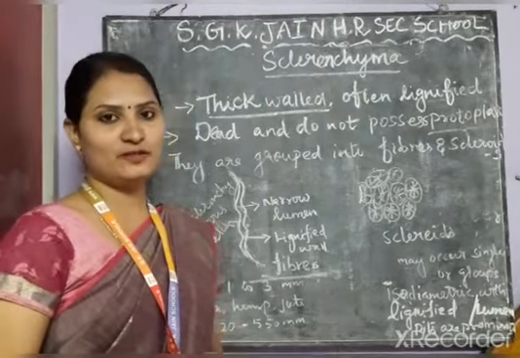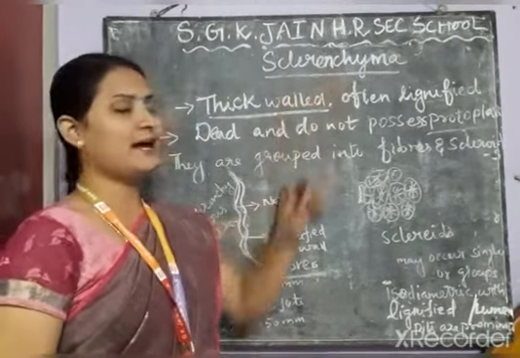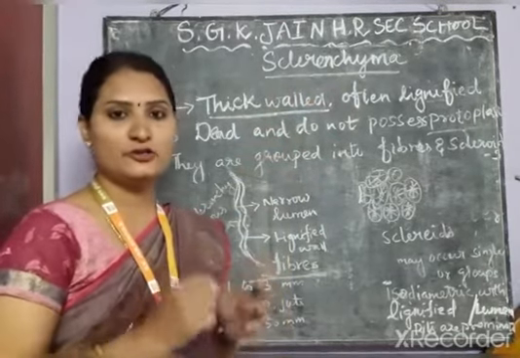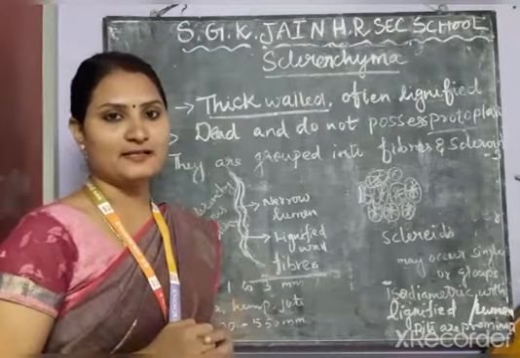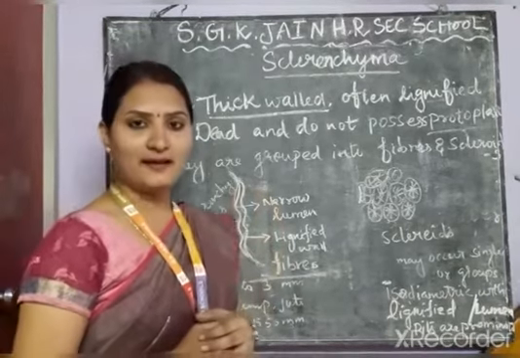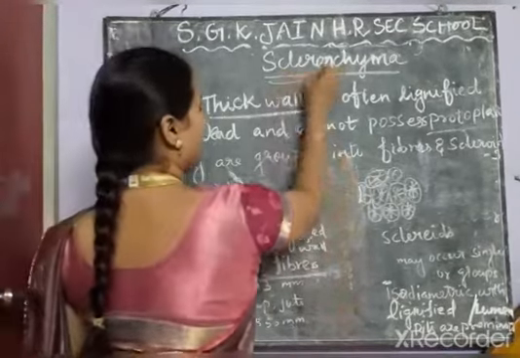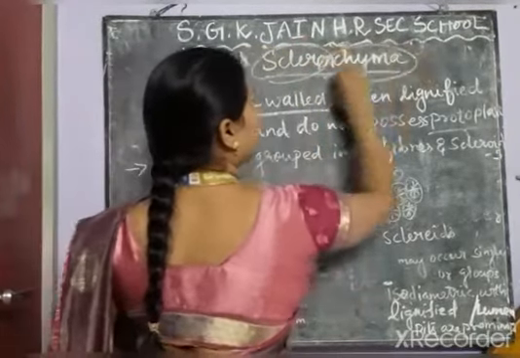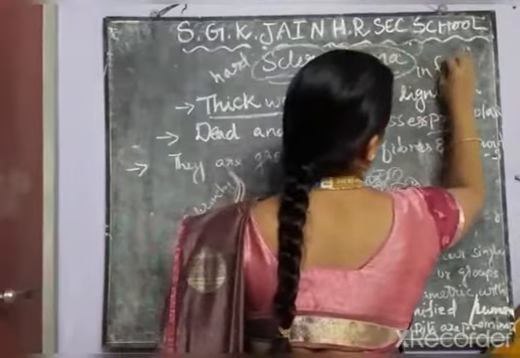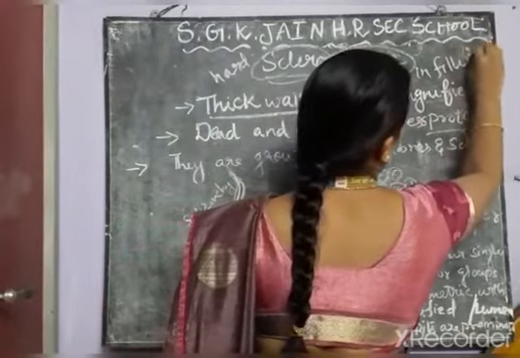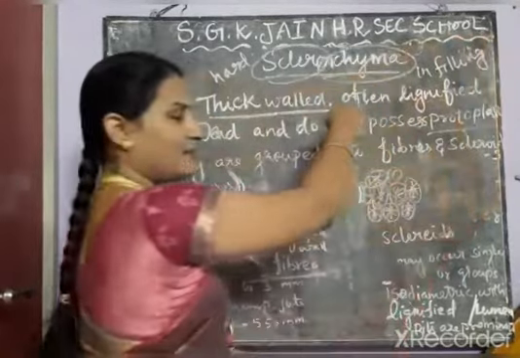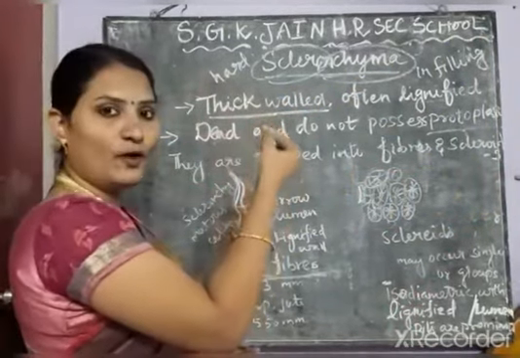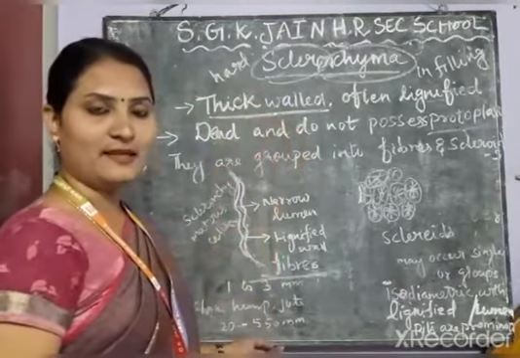Now I am going to teach you about sclerenchyma. This sclerenchyma tissue is one of the permanent tissues found in the plants. What is meant by sclerenchyma? See, scleren means hard. Chyma means infilling. So, by the name itself, you can identify what is the role of sclerenchyma tissues in the plants.